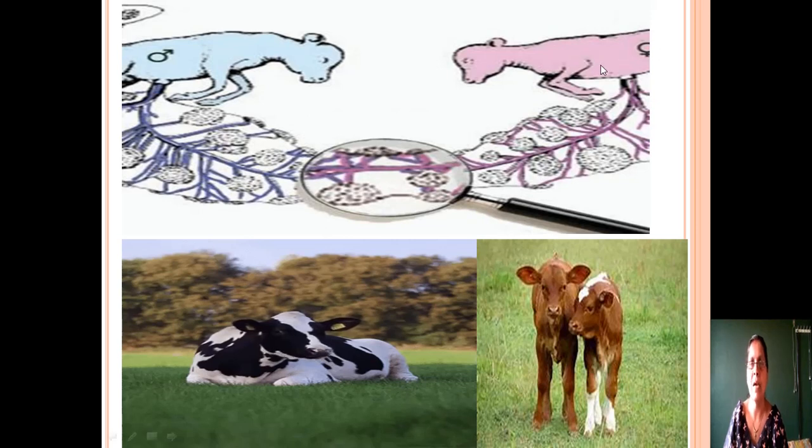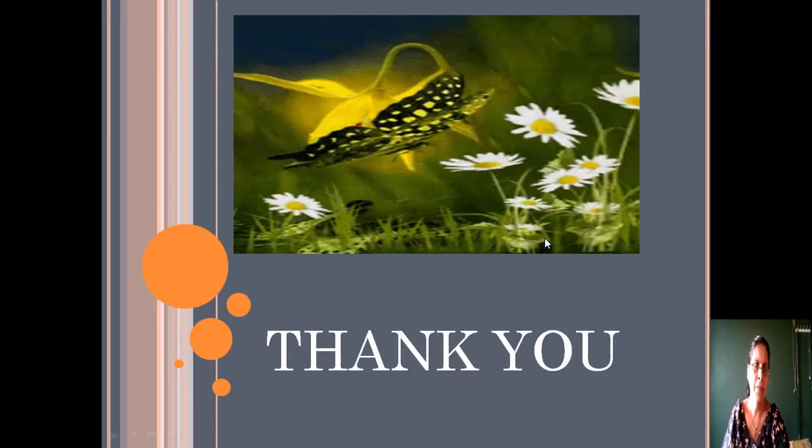In this case, the female is called freemartin. This freemartinism is found in case of cattle. This is the figure of freemartin. This is the female, this is the freemartin. But this male is normal. These two are twins. Thank you.